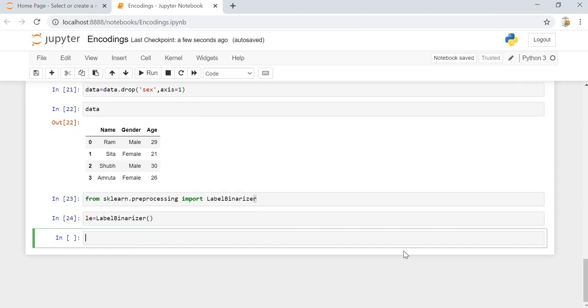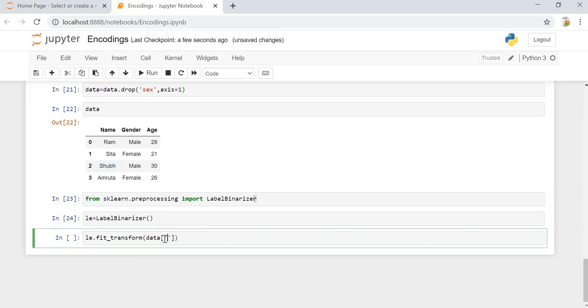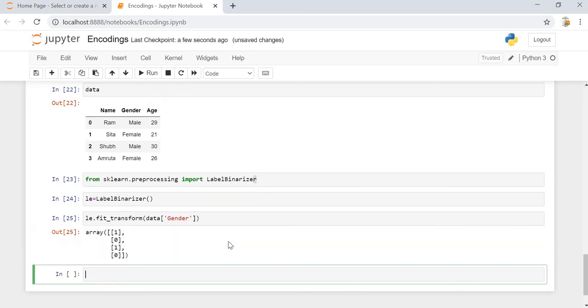Perfect. Once this is done, we can use the same fit_transform method, and we specify data of the feature we want, the gender. Once we do that, we can see it has converted male into 1 and female into 0.